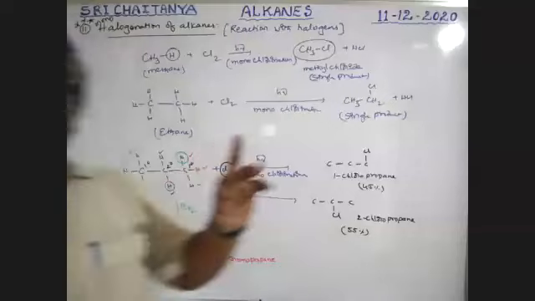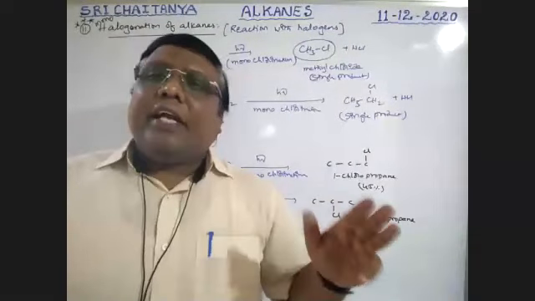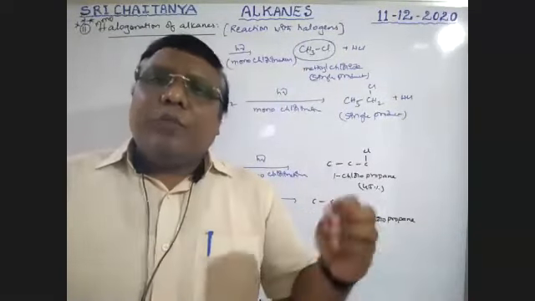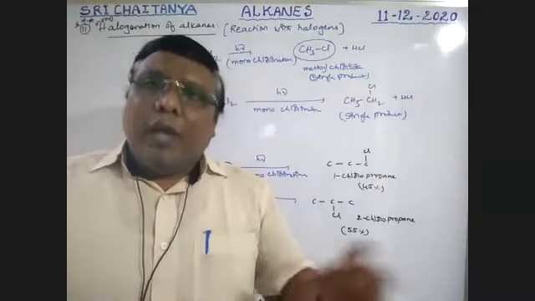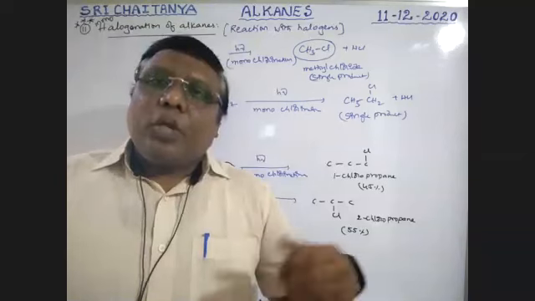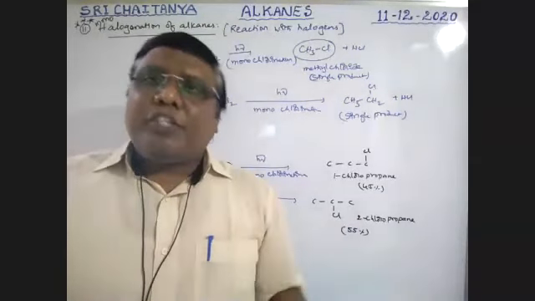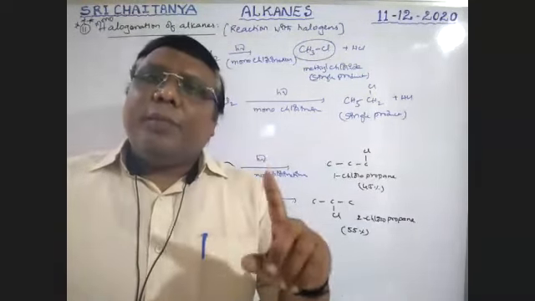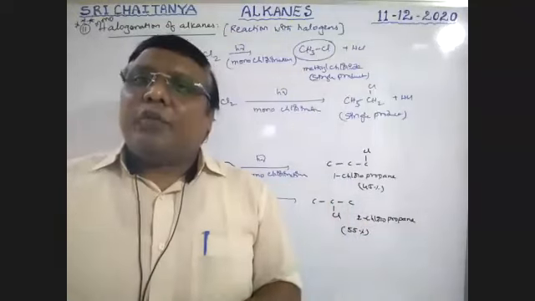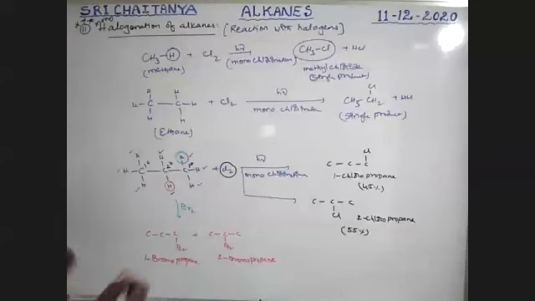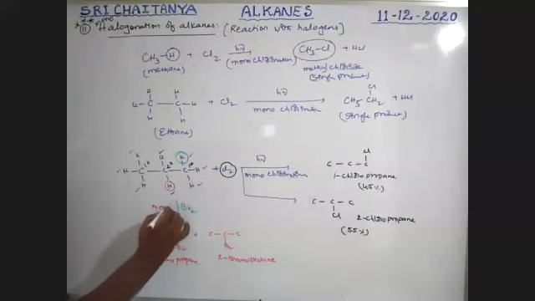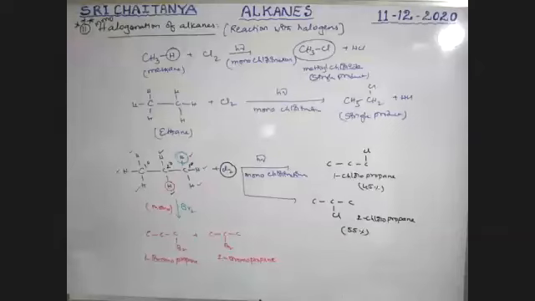That means from C3 onwards, three carbons and more than 3 carbons, when monohalogenation takes place, not only chlorination but bromination also, a mixture of products is formed. Among that mixture, one should be the major product and the remaining are minor products. So see here, it is a chlorination, it is a bromination. Here I am using monobromination.